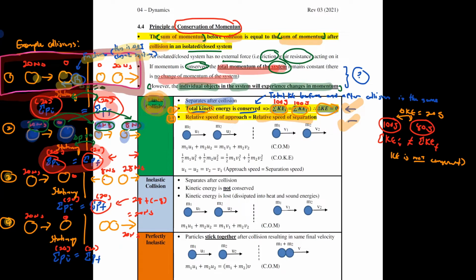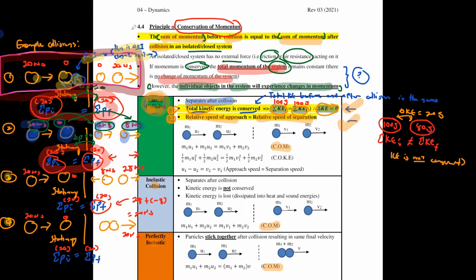I would also like to highlight that the 4 different collisions that you see in the table all have conservation of momentum. In your case here, because we assume that all the systems are closed, isolated systems, momentum must be conserved.